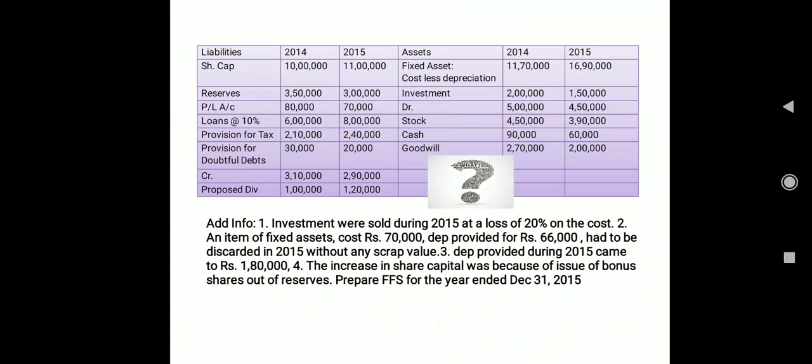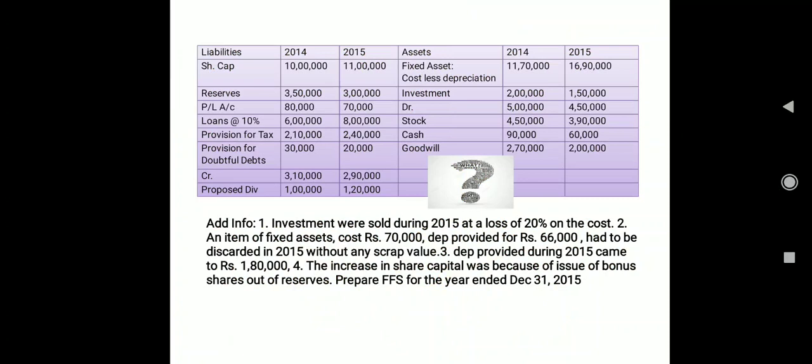I'm just checking which are my sources and which are my applications, from where the fund is coming and to where my fund is going. 6 lakh we had and now we have 8 lakh, that means extra loans we have taken worth rupees 2 lakh. Whether I have taken the loan from somebody doesn't matter, 2 lakh is coming to my pocket, so it is going to be a source of fund.